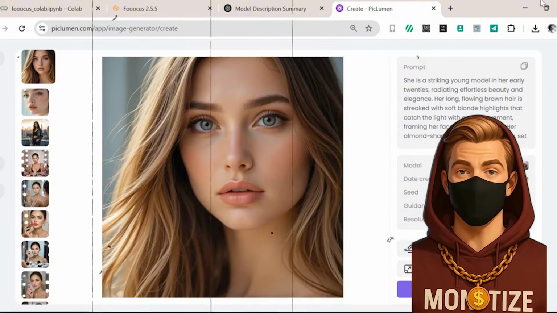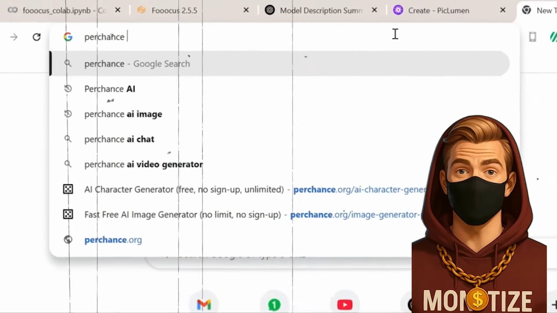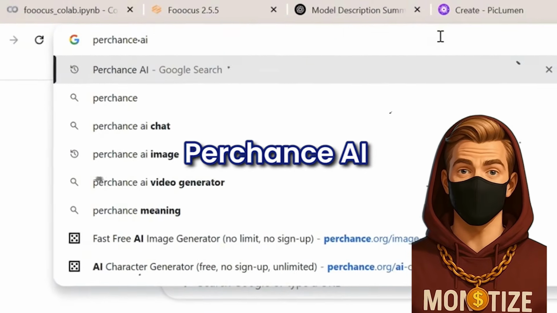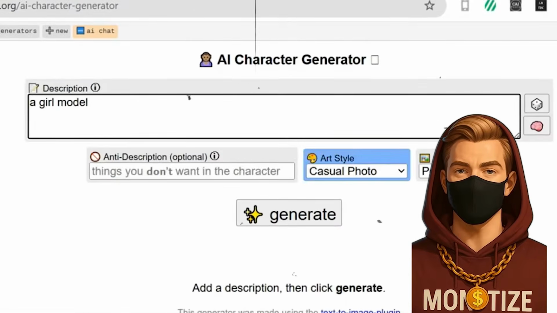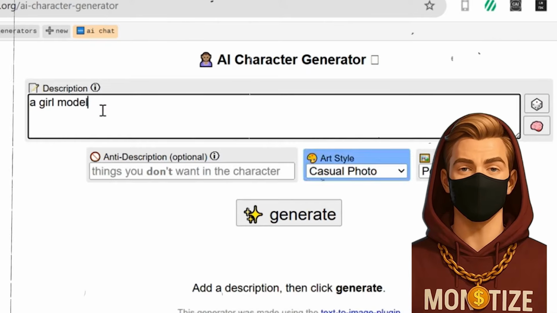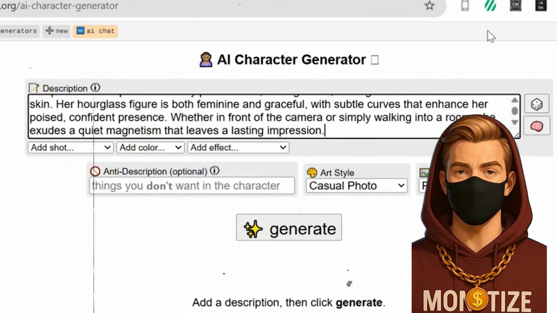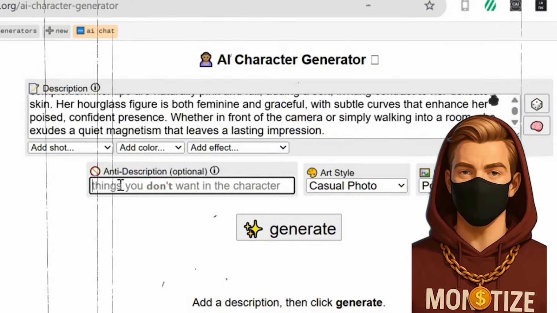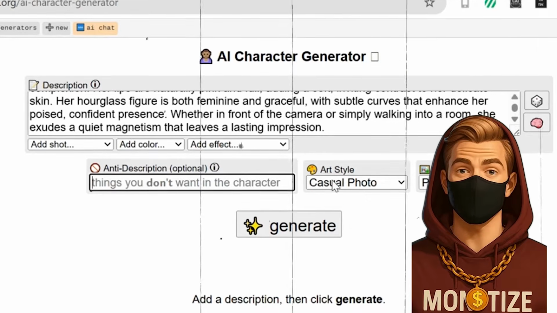Now let's talk about Perchance AI, a tool so generous it honestly feels like a glitch in the Matrix. No signups, no watermarks, no learning curve. Just type in a prompt and boom. Within two minutes, you've got a clean, high-quality image ready to post. And we're not talking cookie-cutter results either. This thing can swing from anime to photorealism to comic book vibes without breaking a sweat.